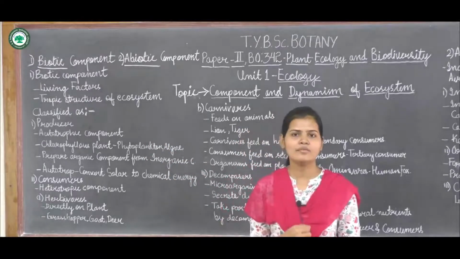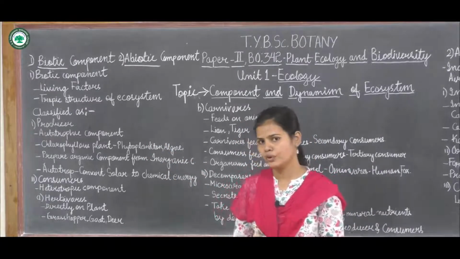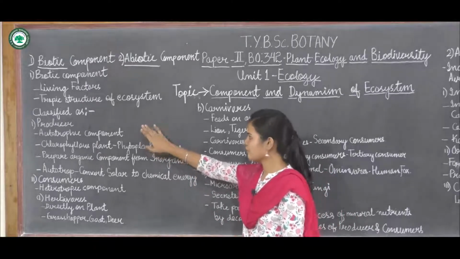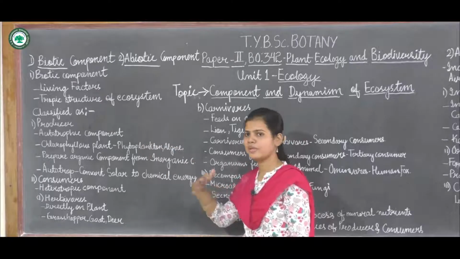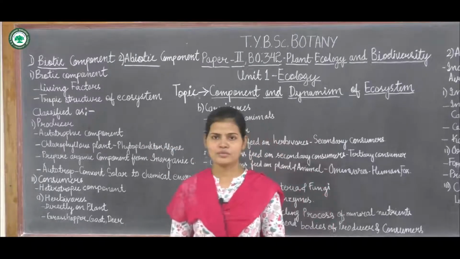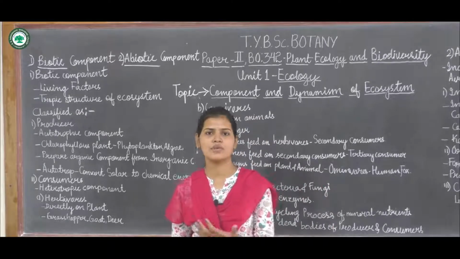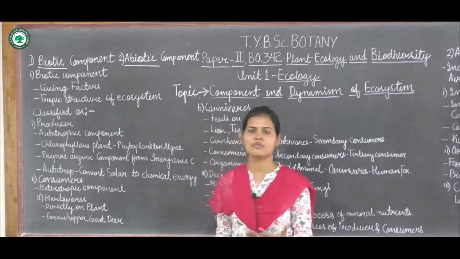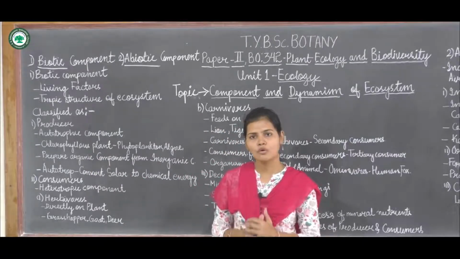Because they have the ability to produce their own food. So these are mostly plants only. Producers are the autotrophic component of an ecosystem. They are mostly chlorophyllous plants, plants containing chlorophyll. Because of the chlorophyll, they have the ability of photosynthesis, or making their own food.